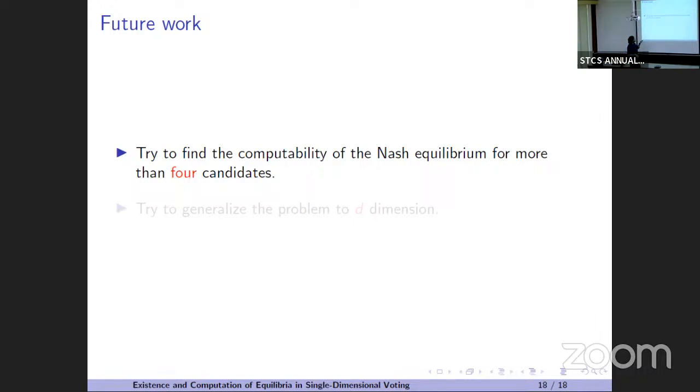So this will be our future work: more than 4 candidates, and try to generalize the problem to D dimension. It's just one dimensional now, but we can generalize it to D dimension. And yeah, that's the end. So any questions?